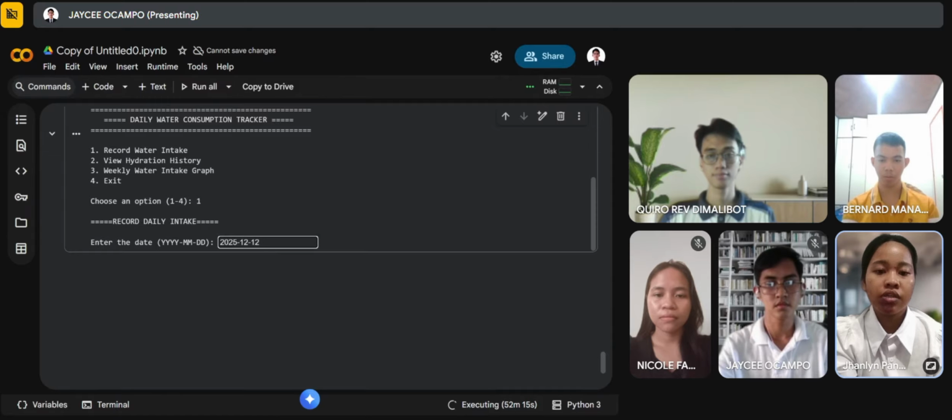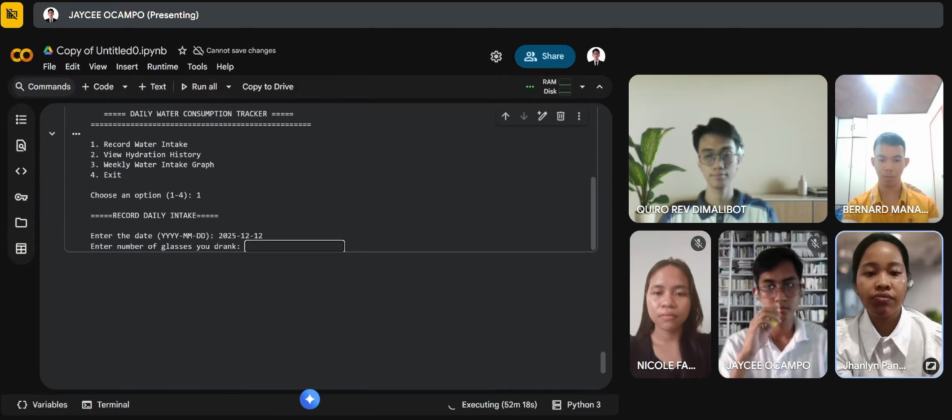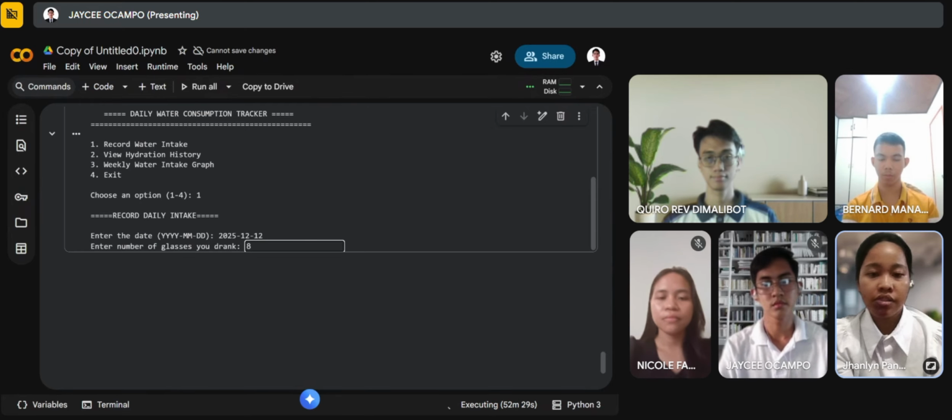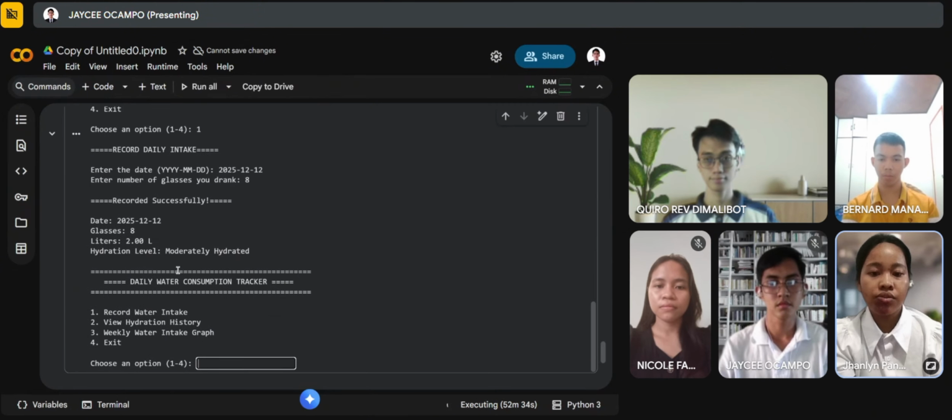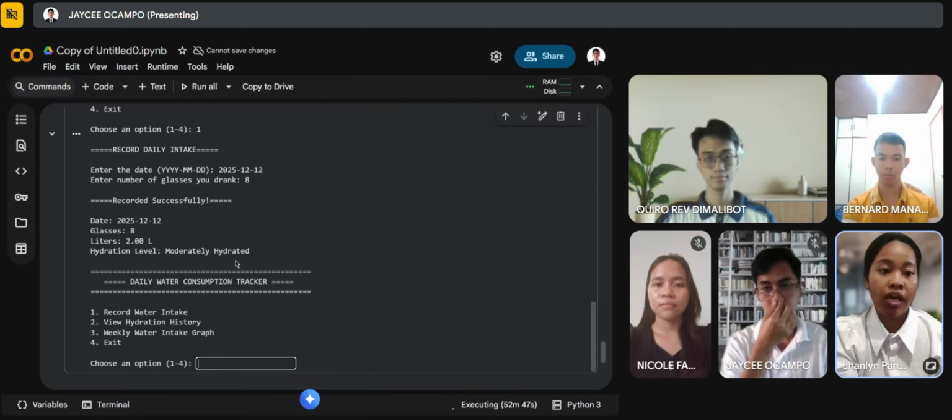After that condition is satisfied, there will be another prompt asking how many glasses of water the user drank that day, also in a numerical value. If it satisfies the system, it will automatically record the water intake for that day, store it in the system, and convert the glasses into liters, while also giving feedback on whether the user is classified as dehydrated, moderately dehydrated, or well hydrated.